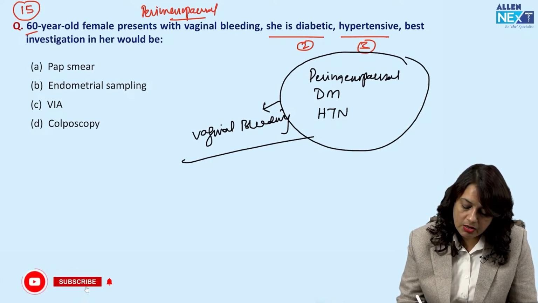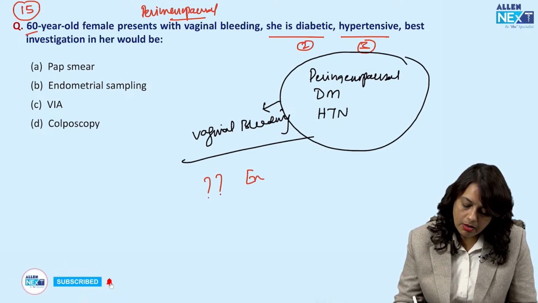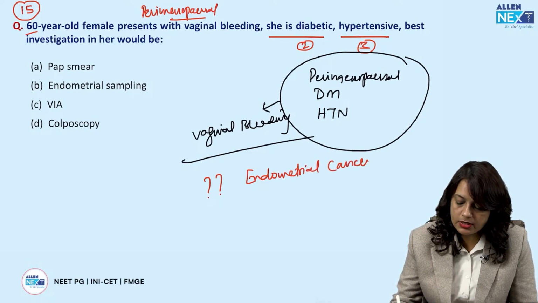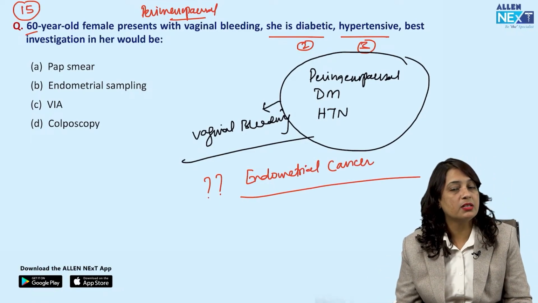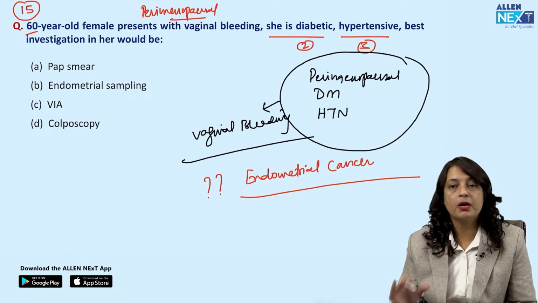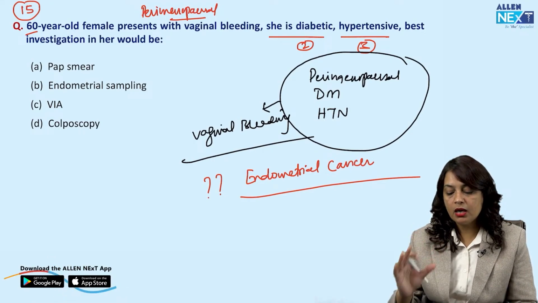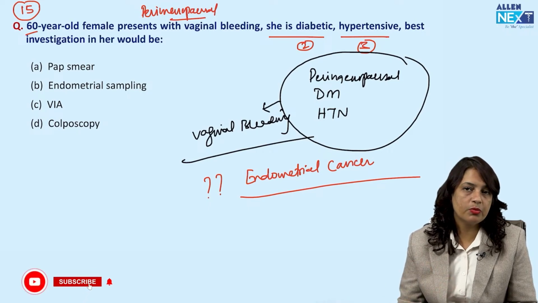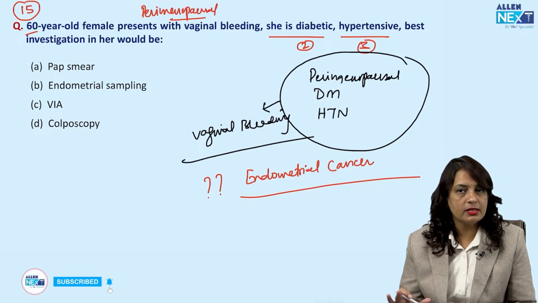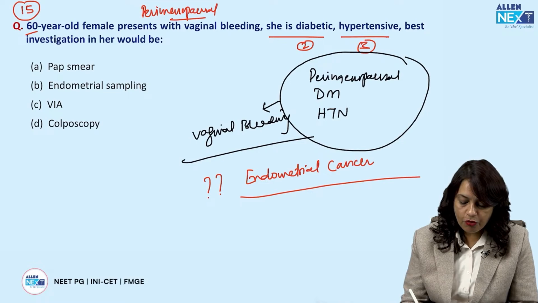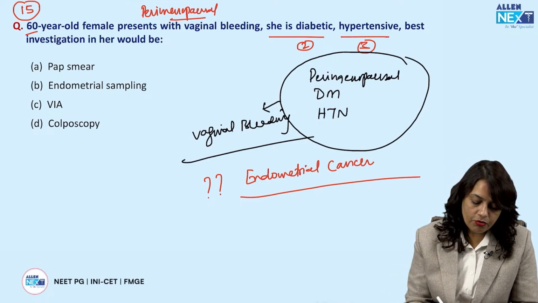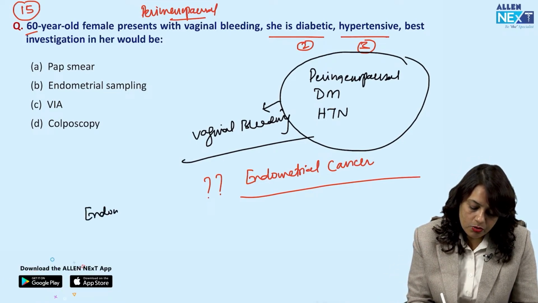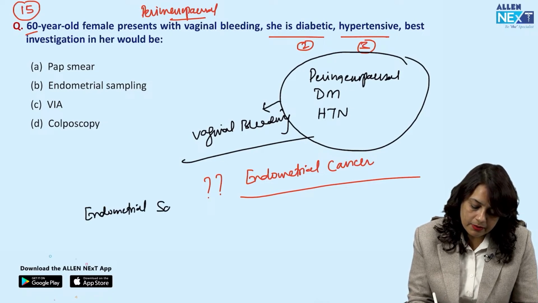The provisional diagnosis, according to me, may be endometrial cancer. I am not saying that 100% it is endometrial cancer, but the most probable diagnosis, according to the history provided, is endometrial cancer, and the investigation for endometrial cancer will be endometrial sampling.